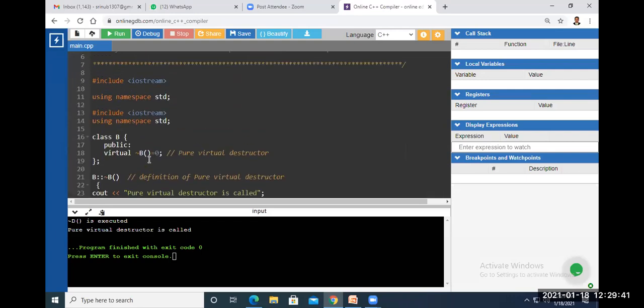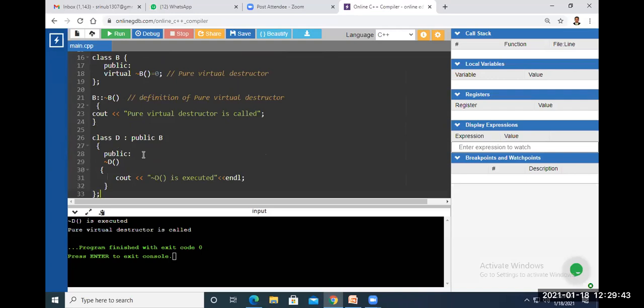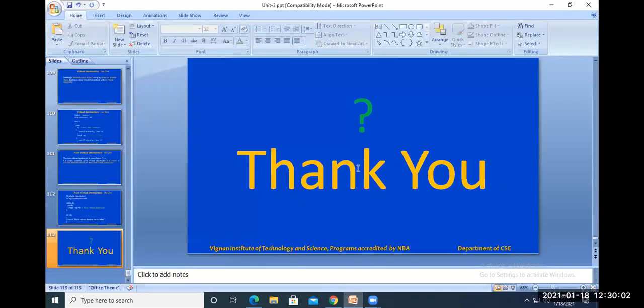Only the difference here is that a pure virtual function doesn't have an implementation in the base class, whereas a pure virtual destructor has an implementation or definition. Implementation is nothing but the definition of the destructor. So it is defined here, right? That is called a pure virtual destructor. This is the last topic in unit 3. In the next class, we'll start unit 4. Any doubts in this unit 3?